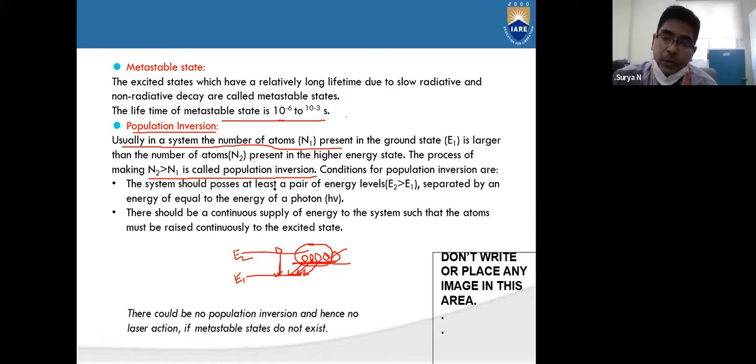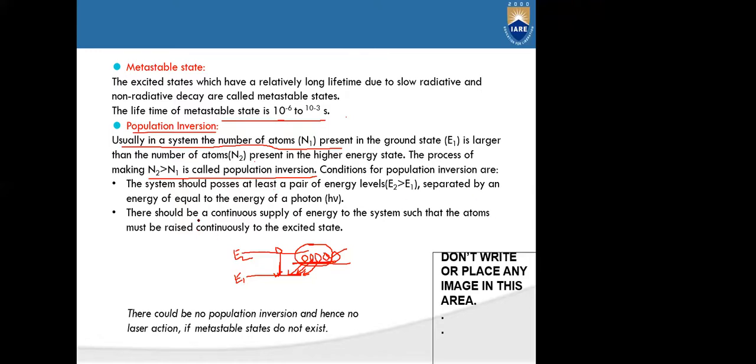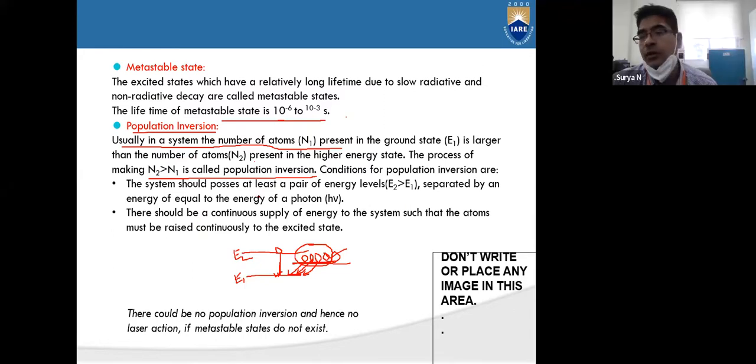That is E1 and E2, where E2 should be greater than E1, separated by an amount of energy equal to the energy of a photon. The energy of a photon is equal to the difference of the energy levels, that is E2 minus E1. E2 minus E1 should be equal to h nu.